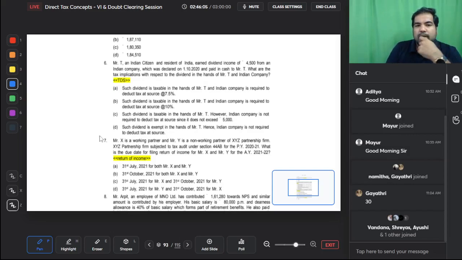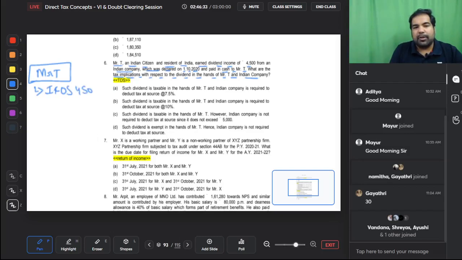Yes. Mr. T, an Indian citizen and a resident of India, earned dividend income of 4,500 from an Indian company, which was declared on 1st October 2020 and paid in cash to Mr. T. What are the tax implications with respect to dividend in the hands of Mr. T and the Indian company? First of all, in the hands of Mr. T, any dividend is taxable, and you know guys, dividend has only one direction, that is IFOS. 4,500 will be taxable. And in the hands of the Indian company, they have to just deduct TDS under section 194K.